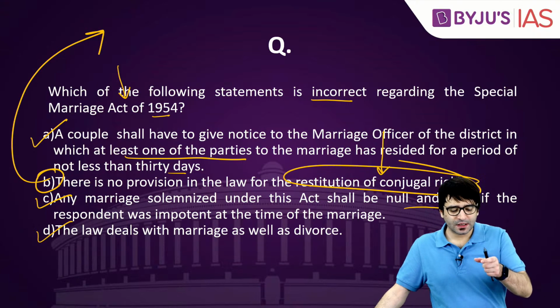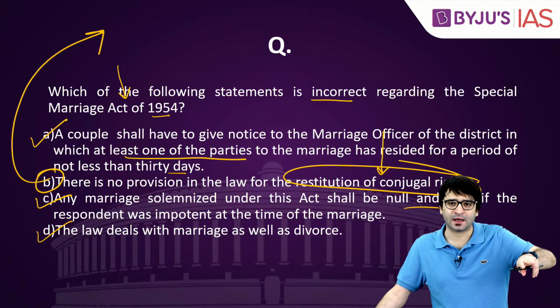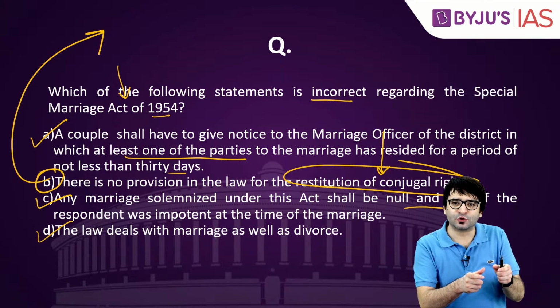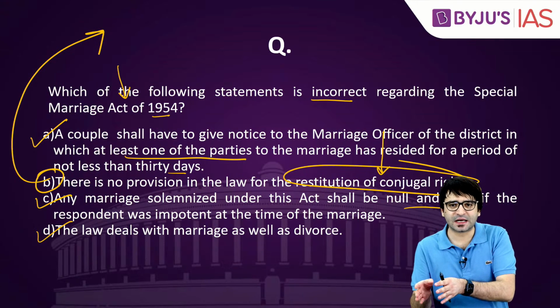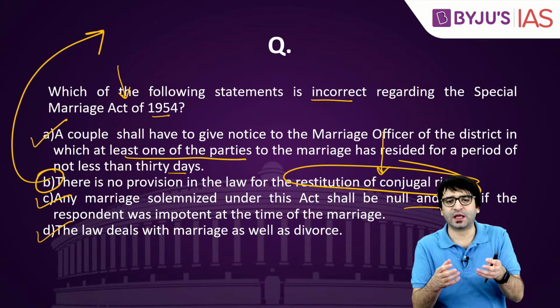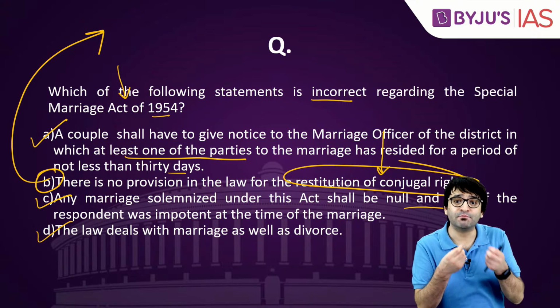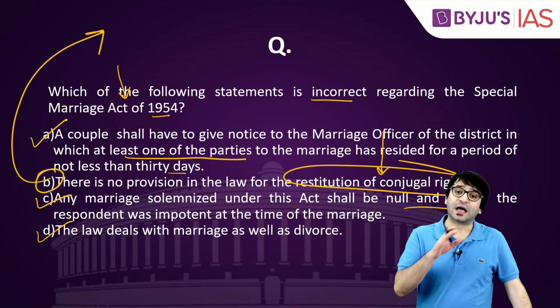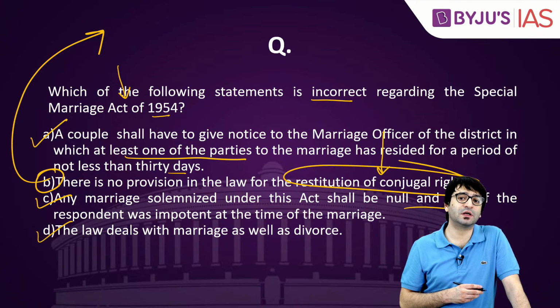Ultimately what happened? Dadaji Bikaji sought 2,000 rupees from Pandita Rakhmabai, and in exchange for 2,000 rupees, Dadaji Bikaji decided not to pursue this case. Pandita Rakhmabai went to London, and she became one of the first, I think, girl students to study medicine in London. So that was the landmark case dealing with restitution of conjugal rights.